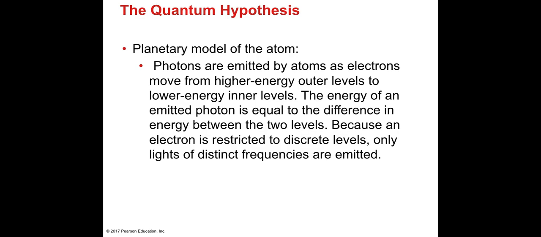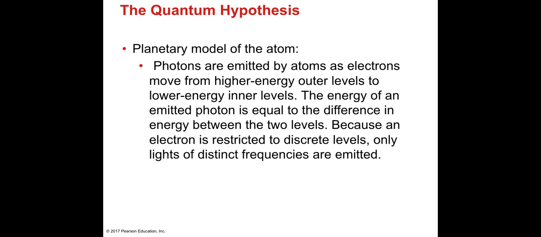Bohr, that same Danish scientist, brought up what we call the planetary model. Photons are emitted by atoms as electrons move from higher energy outer levels to lower energy levels. The energy of an emitted photon is equal to the difference in energy between the two levels.